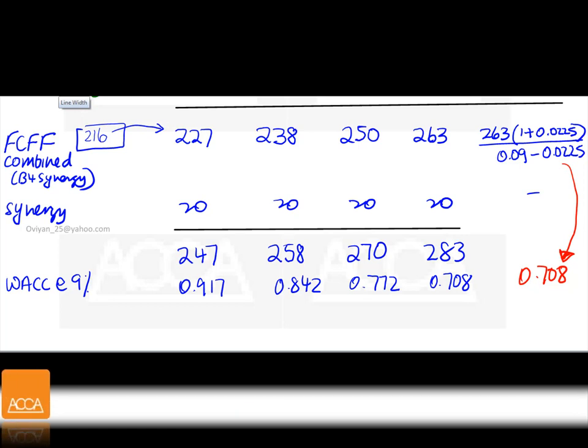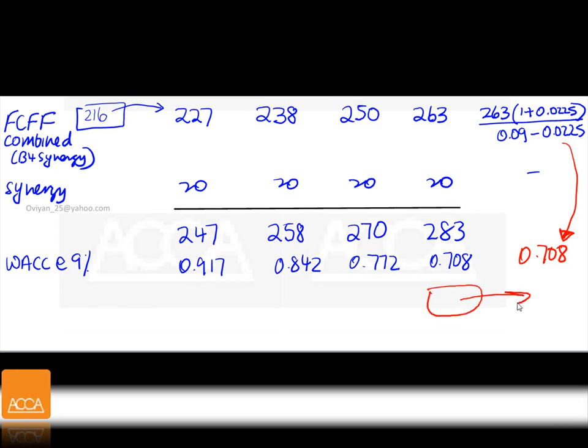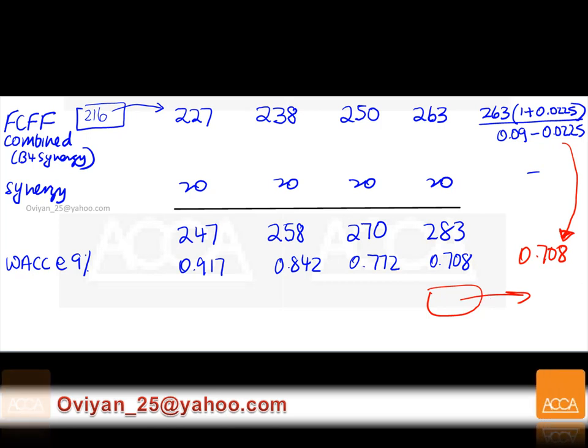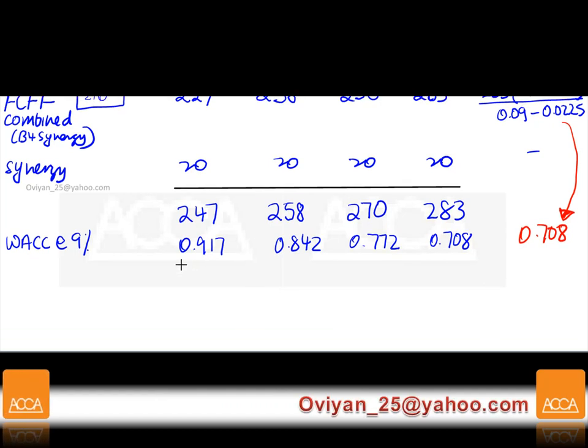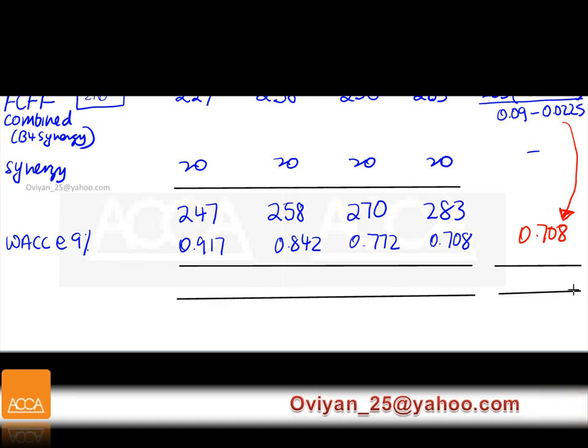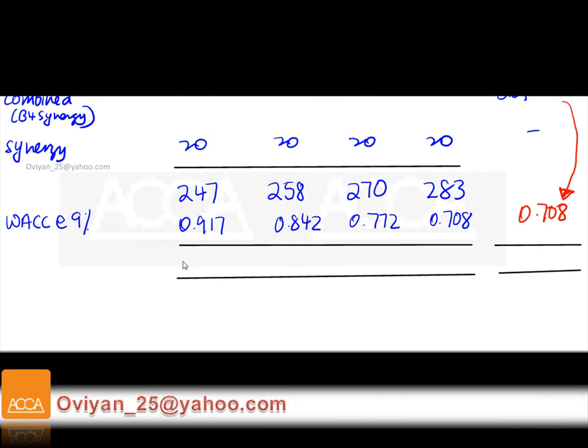If you don't want to multiply with this figure, whatever you get here, you can grow by 2.25%. No problem. You don't have to multiply with 0.708, because this is already in present value terms. But anyway, we'll use this method. Now, what are you going to do? You're going to multiply with these figures, and we're going to get the value of the company, of the firm.